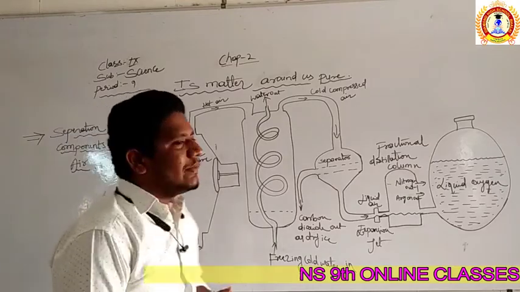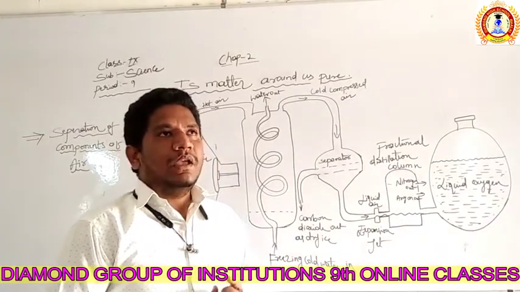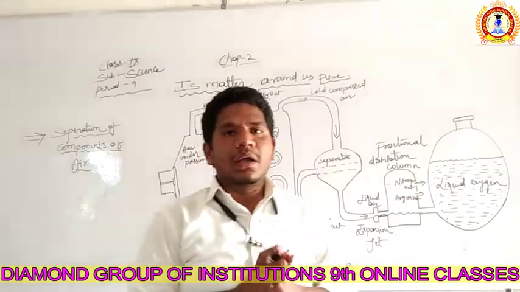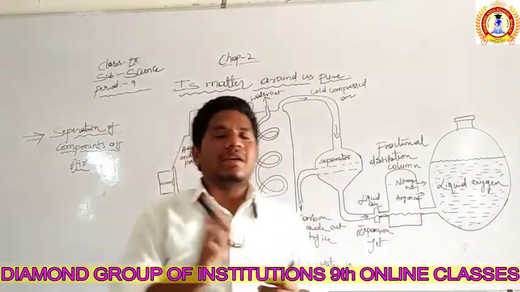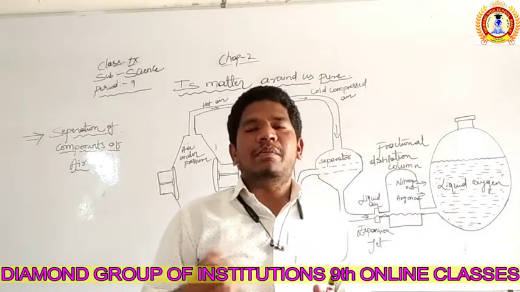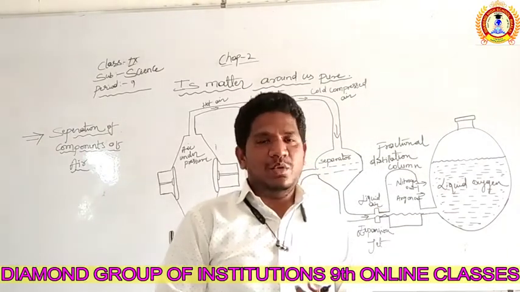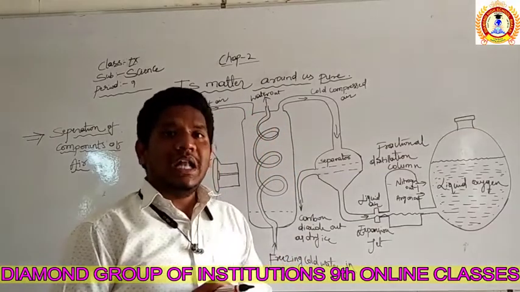So what we discussed in the last class is fractional distillation. In that one, we separated the components of the air. You may remember how we did the fractional distillation. We compressed the air, and then the air was converted to liquid. Then, depending upon its boiling point, we separated argon, oxygen, and nitrogen. So we discussed all those things in the last class.